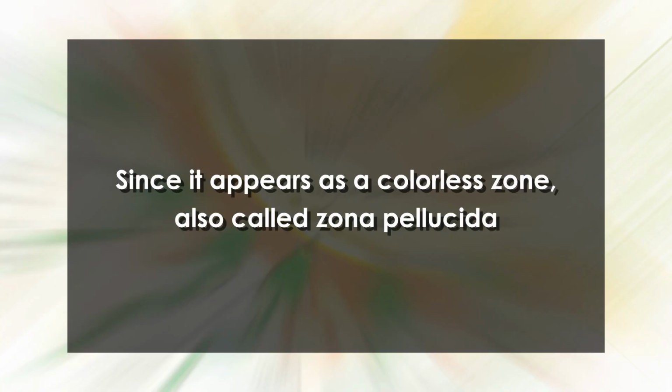The cell membrane of the ovum is called vitelline membrane or oolemma. Since it appears as a colorless zone, it's also called the zona pellucida. The space between the vitellus or ooplasm and the vitelline membrane is called perivitelline space. When the mature ovum is discharged, some of the follicle cells are still attached radially around the ovum, called corona radiata. The ovum is propelled down the oviduct to the uterus by ciliated cells. This transfer takes several hours.